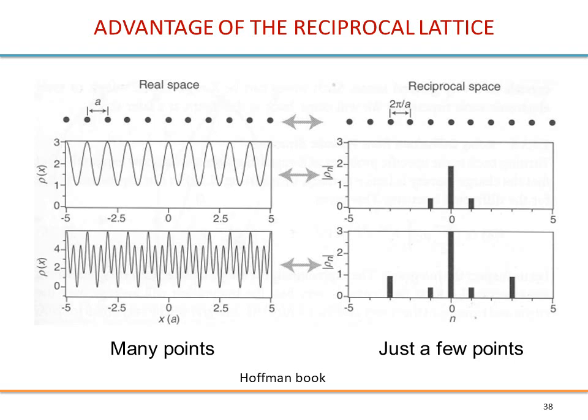So you can see that we have many points in the direct space, in fact an infinite set of points, but we can characterize or manipulate all these points by just one or 2 points, just a few points in the reciprocal space. So mathematically, it is quite useful. These drawings are from the Hofmann book.